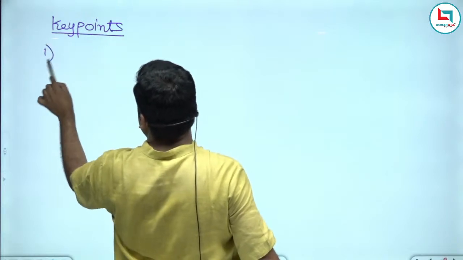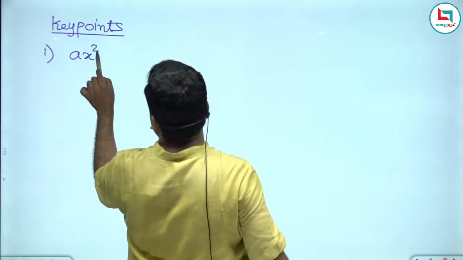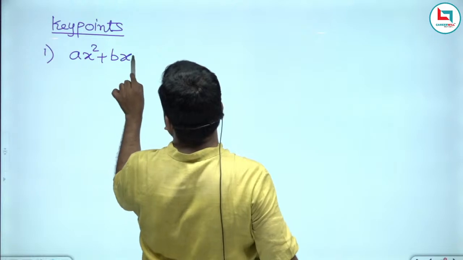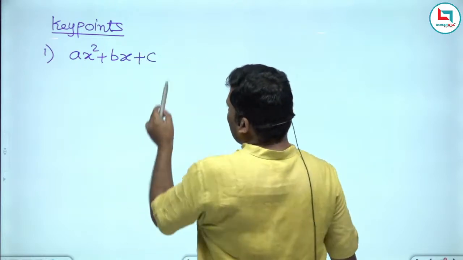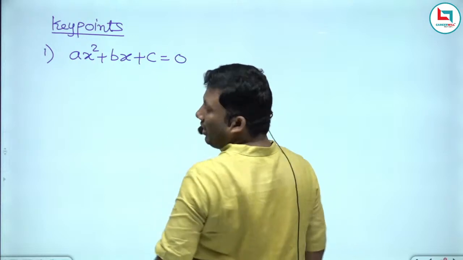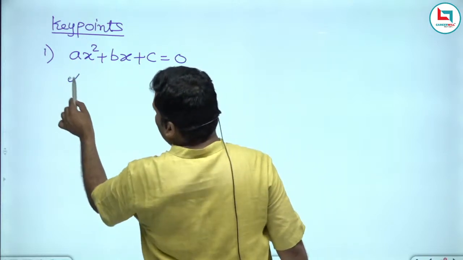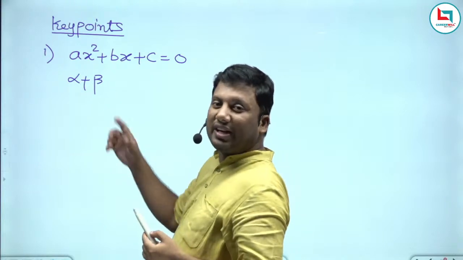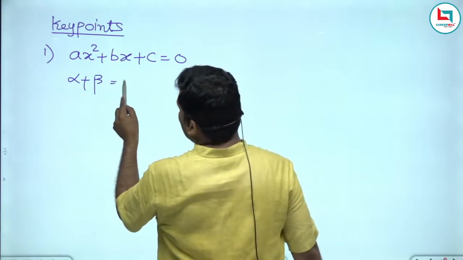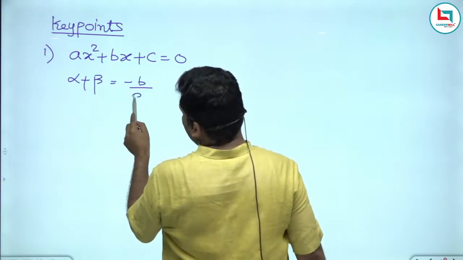Suppose I take ax square plus bx plus c equivalent to 0. Can I say the sum of the roots taken one at a time is minus b by a?